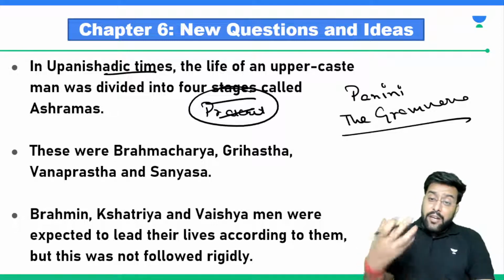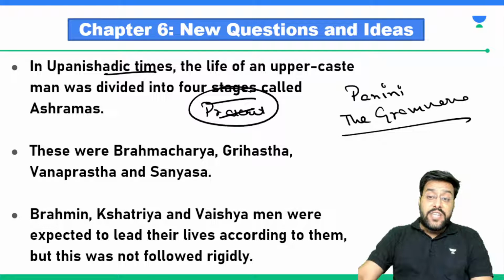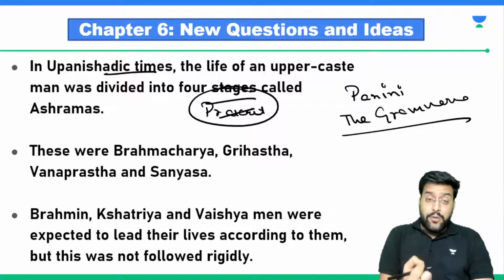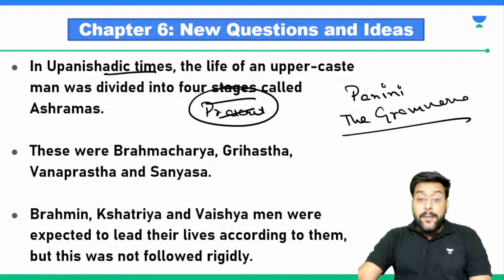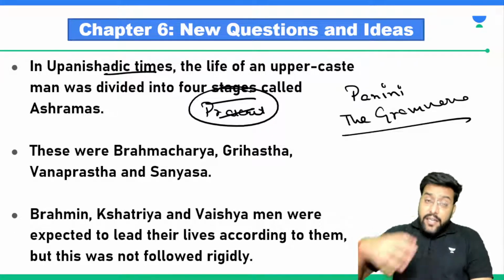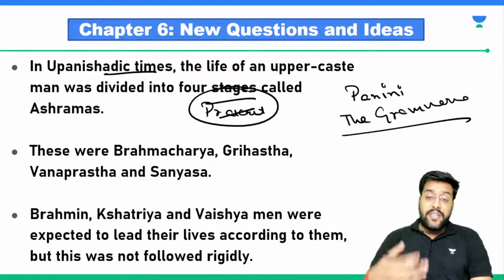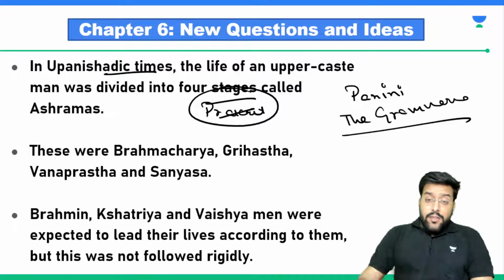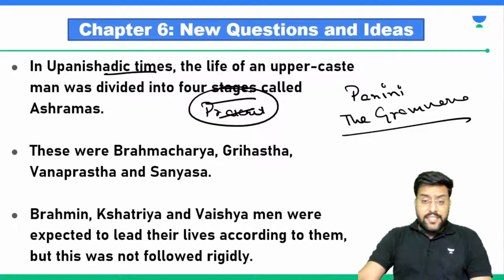Then both Mahavira and Lord Buddha felt that the people who left their homes should be given a place to stay. This led to the formation of Sanghas. Sanghas were organizations, groups of monks who used to stay together. But eventually, since these monks were traveling from place to place, they required a place to stay. This gave the concept of Viharas or monasteries. So monasteries were the permanent shelters. Those who joined Sanghas included Brahmins, Kshatriyas and Vaishyas, traders also.